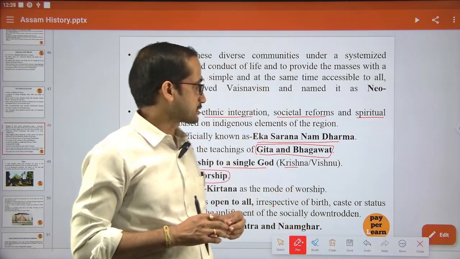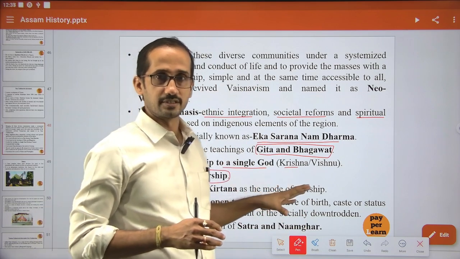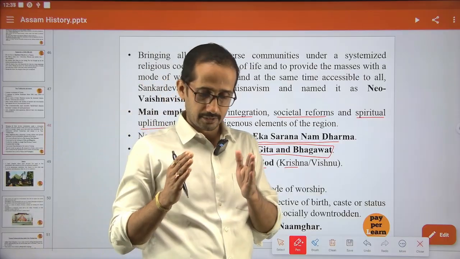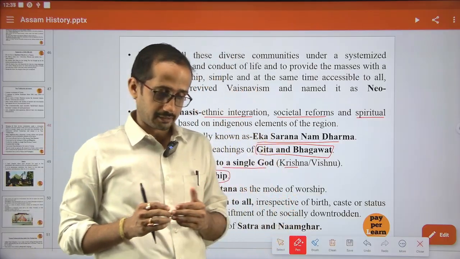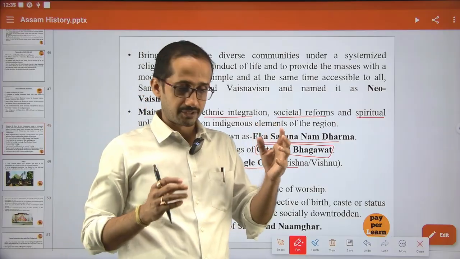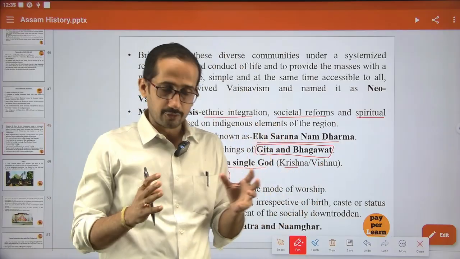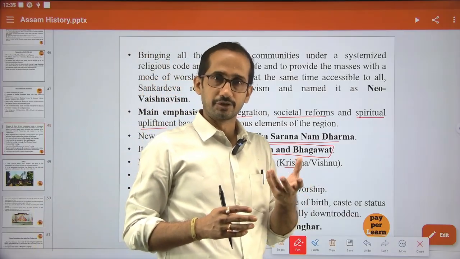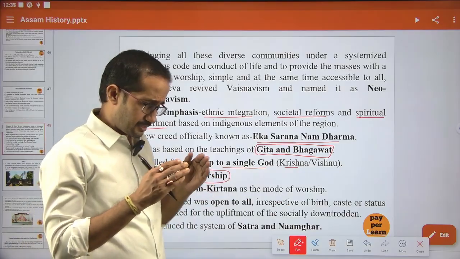Discuss. In this case, we have to discuss how he set up the Namghar and Hotra and opened the doors for all, which led to the unification of different people, which ultimately promotes social harmony and social unity.